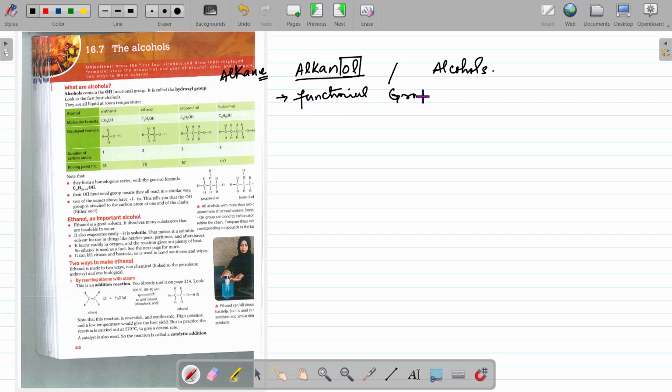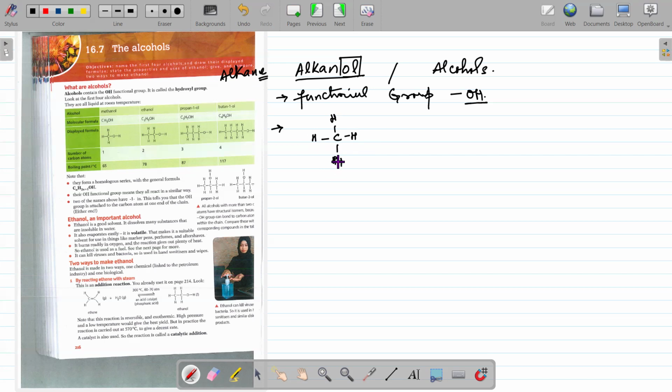that is OH, right? So all those compounds which have OH in their molecular formula are known as alcohols. Look at their structure. For example, if I have one carbon and it is bonded with four hydrogen atoms, it is a member of the alkane series.